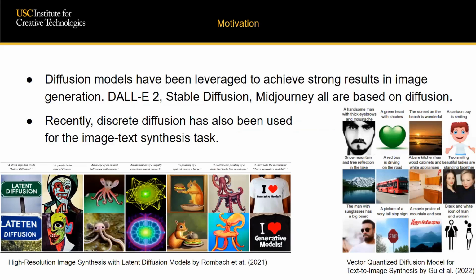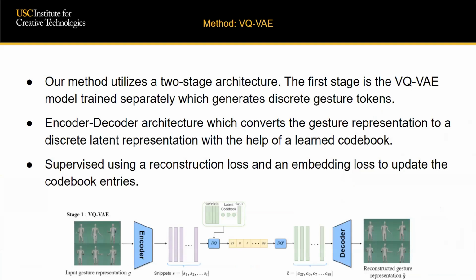Popular models such as DALL-E 2, Stable Diffusion, and Midjourney all utilize diffusion for the task of text to image synthesis. A recent work employed discrete diffusion with the help of a vector-quantized variational autoencoder for this task and showed promising results. Some samples from the mentioned VQ-diffusion paper are shown in the bottom right corner. Motivated by all this, we decided to utilize this method for the speech to gesture generation task. So now I will quickly give a brief overview of our model architecture and training method.